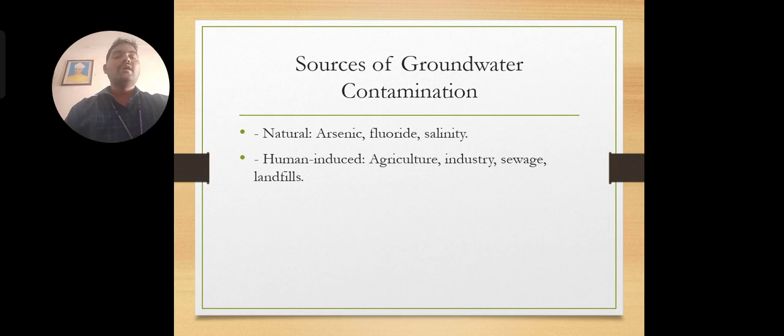And similarly, landfilling, and generally we are discussing it starting with an example. Landfills may be open dumping or closed dumping.